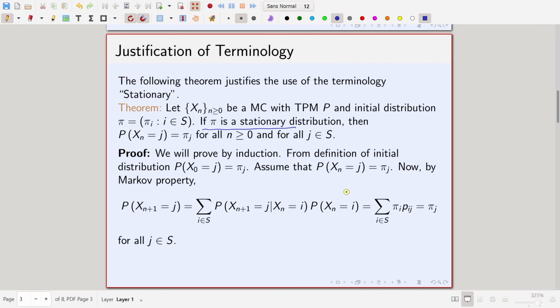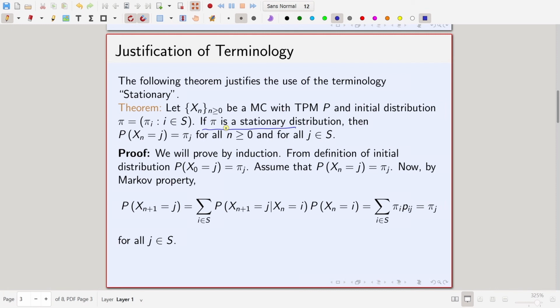So, if the initial distribution also satisfies that condition, then probability X_n is equal to j is equal to pi_j for all n greater than or equal to 0 and for all j in S.